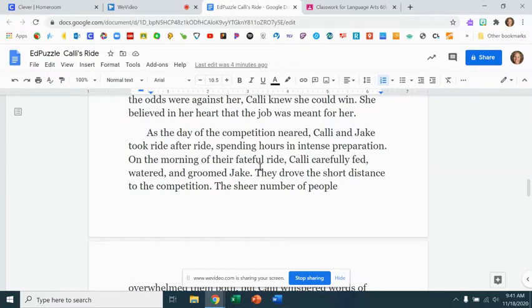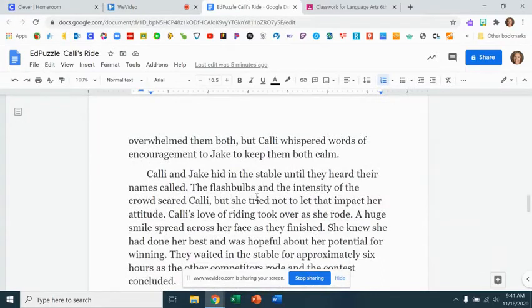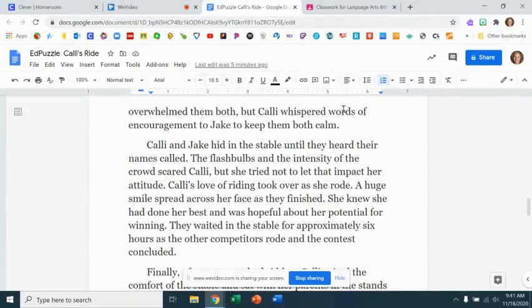On the morning of their fateful ride, Callie carefully fed, watered, and groomed Jake. They drove the short distance to the competition. The sheer number of people overwhelmed them both, but Callie whispered words of encouragement to Jake to keep them both calm. Callie and Jake hid in the stable until they heard their names called.